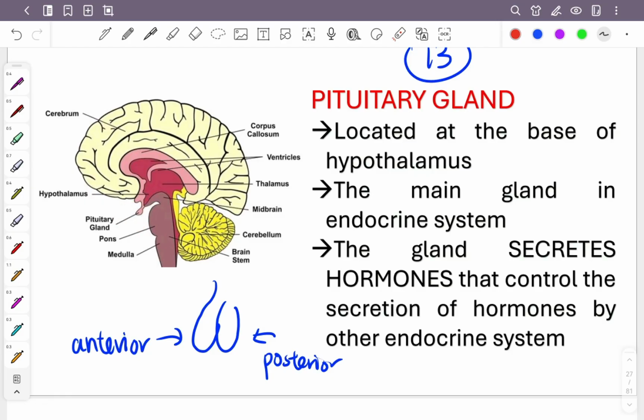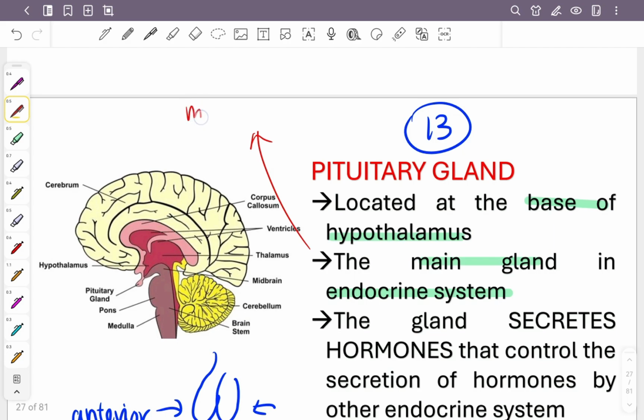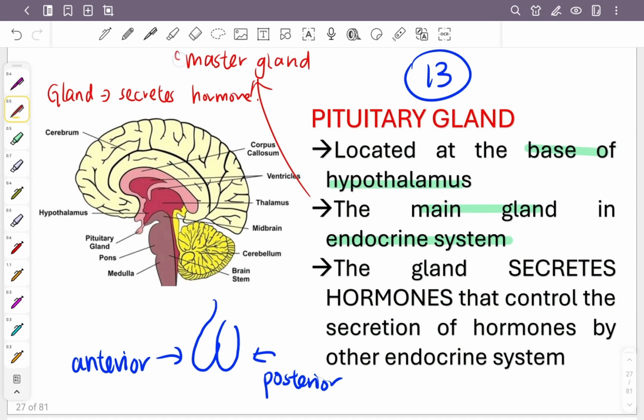So what is the function of this pituitary gland? It is located at the base of the hypothalamus. Just like I told you, the hypothalamus is right on top of the pituitary gland. So it can be described vice versa: the pituitary gland is at the base of the hypothalamus. It's the main gland of the endocrine system. That is why sometimes in objective questions, they will call this pituitary gland the master gland. Now, a gland is an organ that secretes hormones. Understand? So the main gland in the endocrine system, they usually call the master gland.